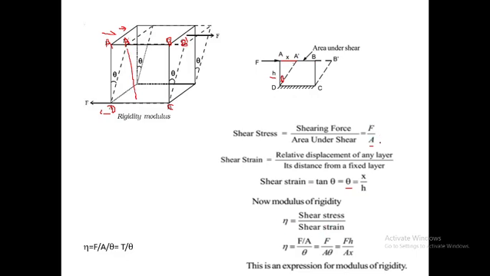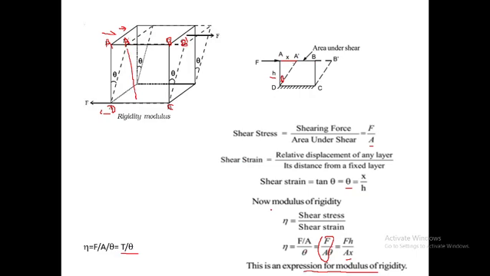Shearing stress is force per unit area, so write the force per unit area divided by theta, that is F upon A theta. F upon A is sometimes called torque, so we get torque upon theta. If you put theta equal to x upon h, the h goes up, so we get F h divided by A x. So this is the modulus of rigidity, nothing but shearing stress to shearing strain.